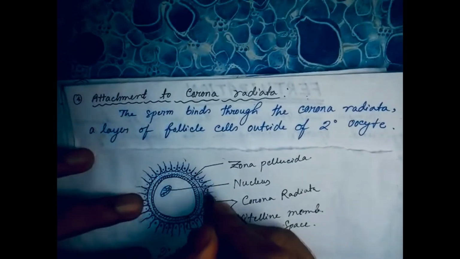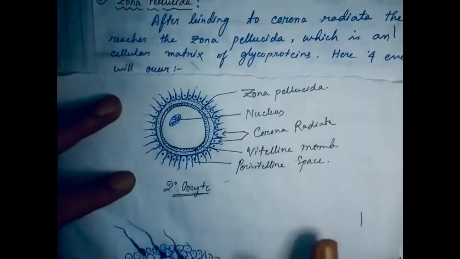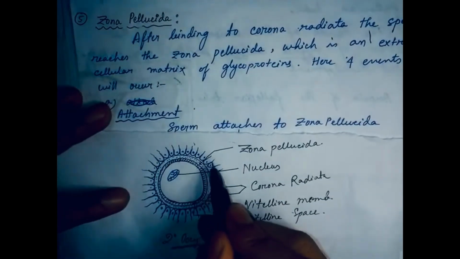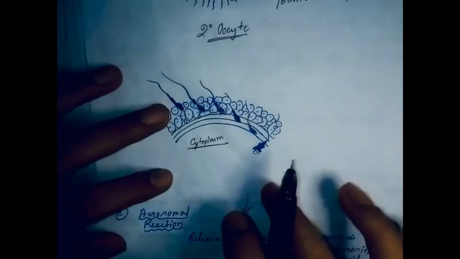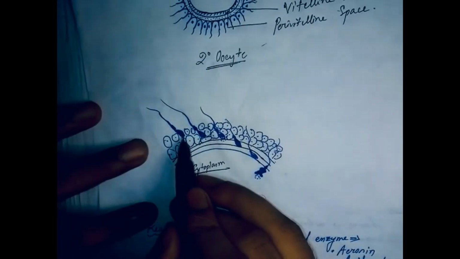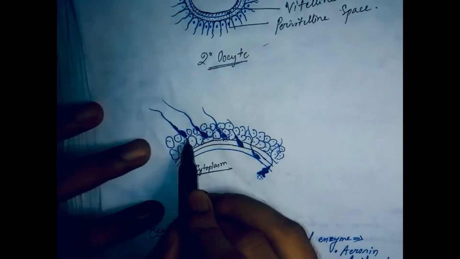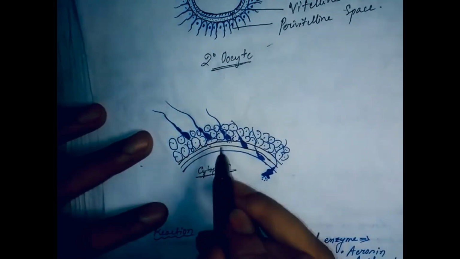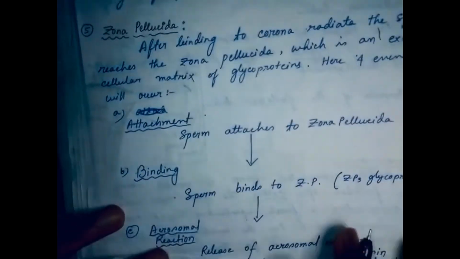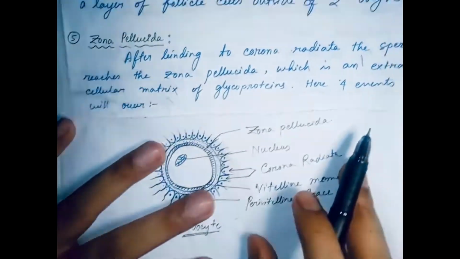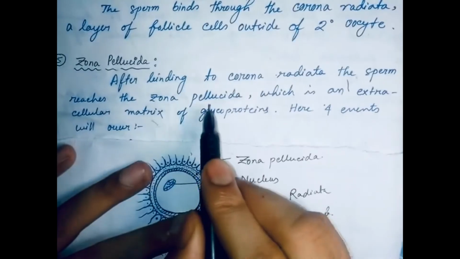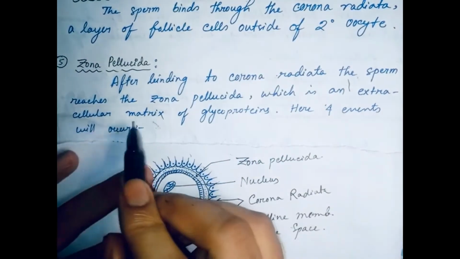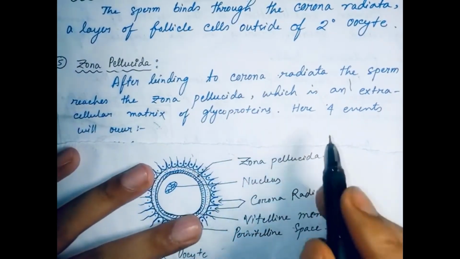After the corona radiata there is the zona pellucida. Sperm first bind to the corona radiata, then piercing through it they come to the zona pellucida, which is an extracellular matrix of glycoproteins.